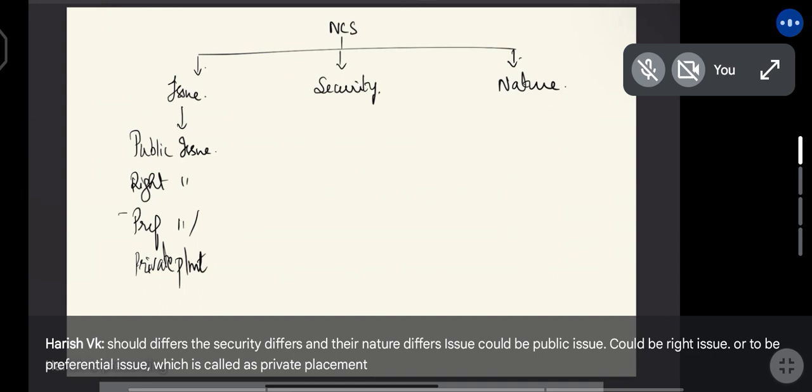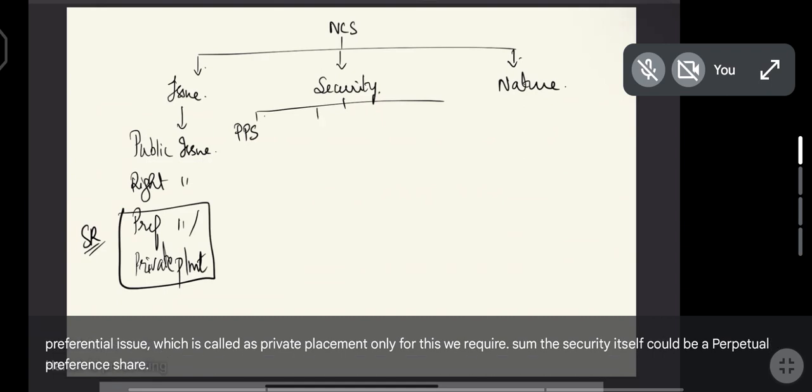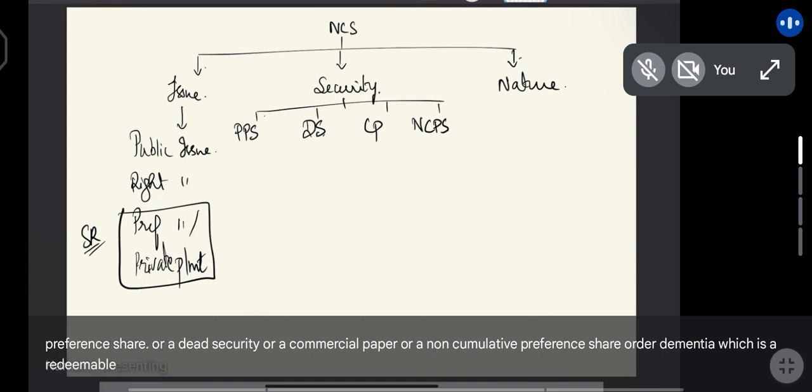Only for this we require SR. The security itself could be a perpetual preference share or a debt security or a commercial paper or a non-cumulative preference share or a debenture, which is redeemable. So we will call them as NCRPS, non-cumulative but redeemable preference share.